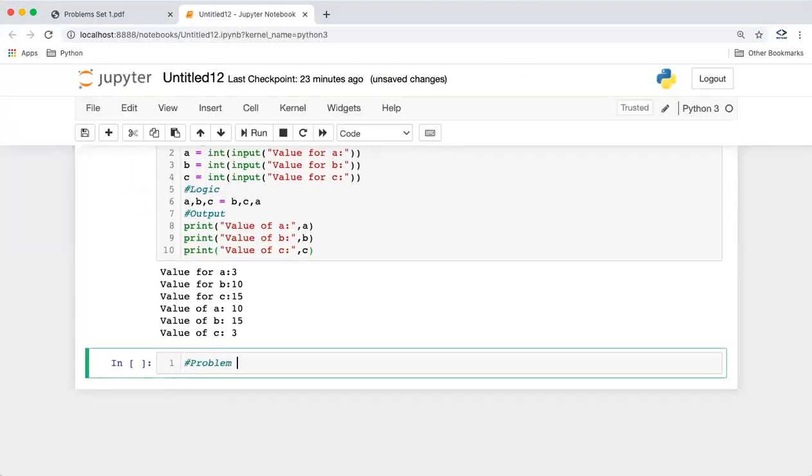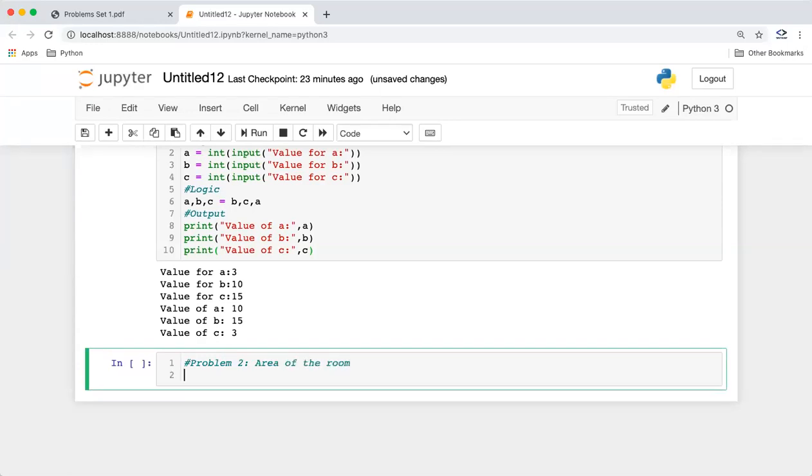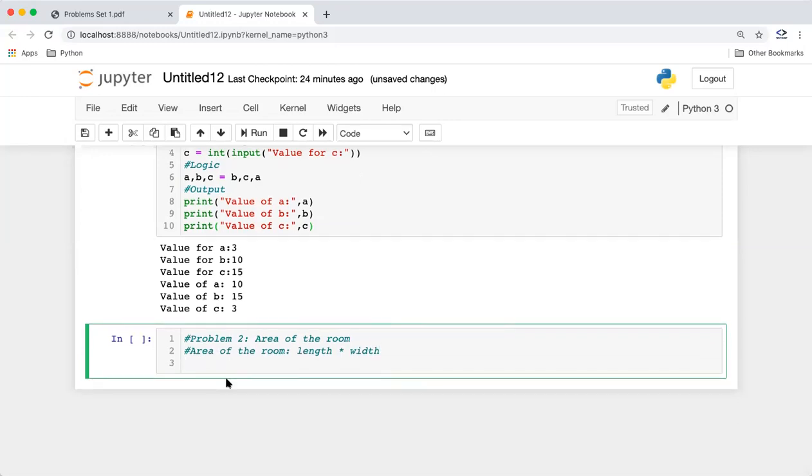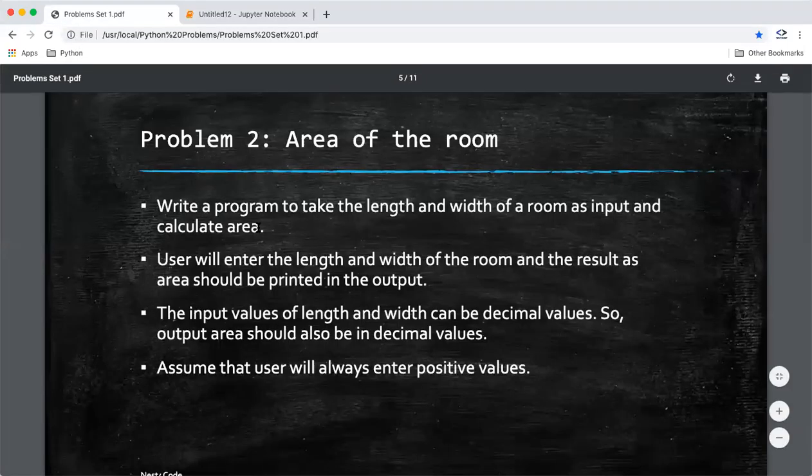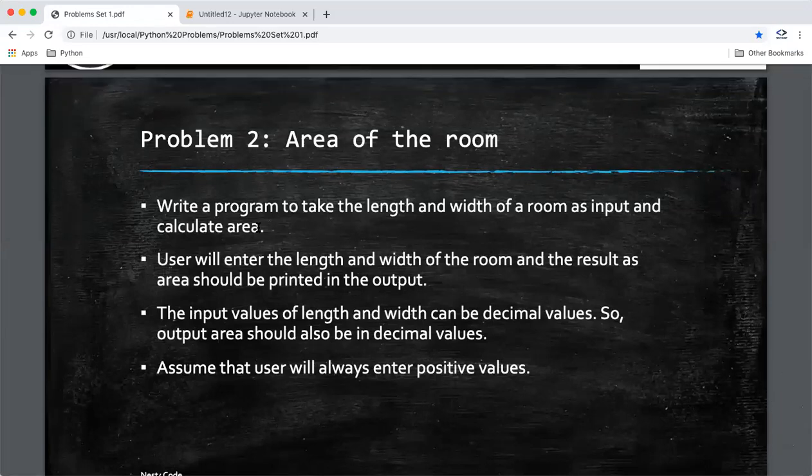So guys, we need to understand that we have to calculate the area of the room. For this problem I don't need Python at first, but I need to understand the formula for the area of a room. Unless you know the formula for the area of the room, you cannot do this problem. So we know the area of the room is length into width. This is normal maths. Next comes the input part. In the input we can also have decimal values. It's clearly mentioned that we have to handle decimal values for input and output also. And in logic, we know it will be the multiplication of these two things.